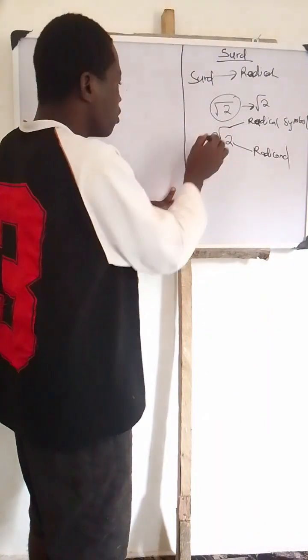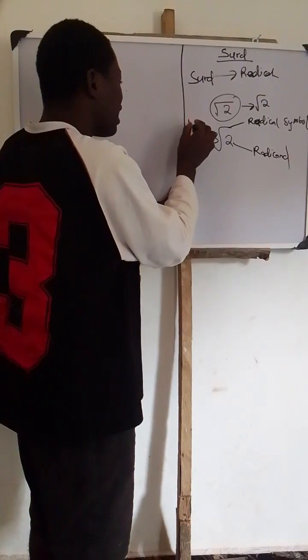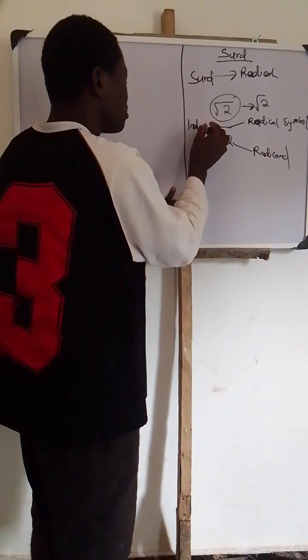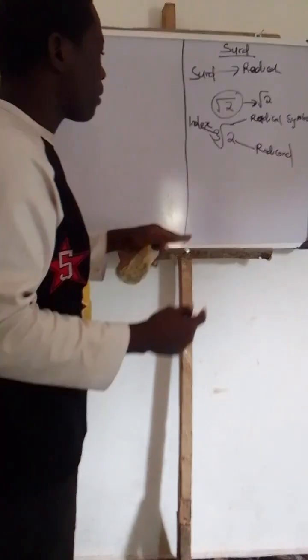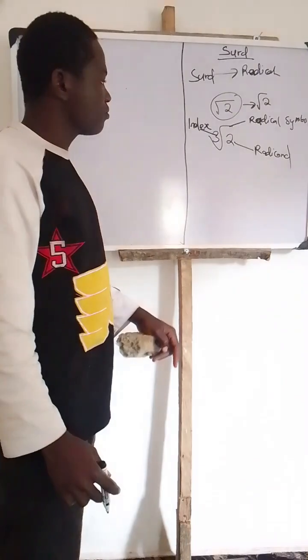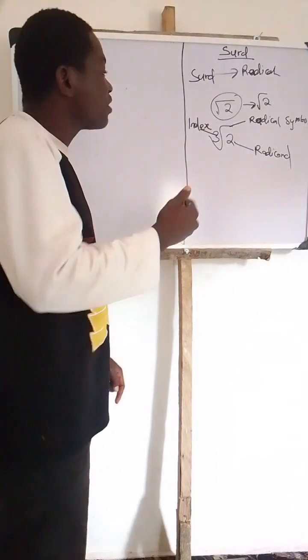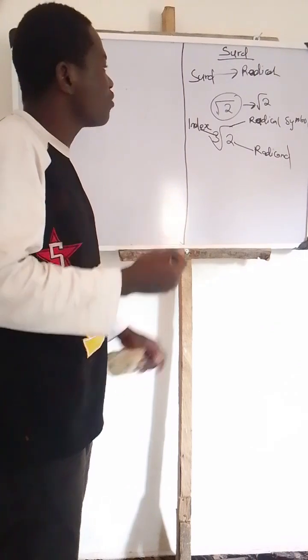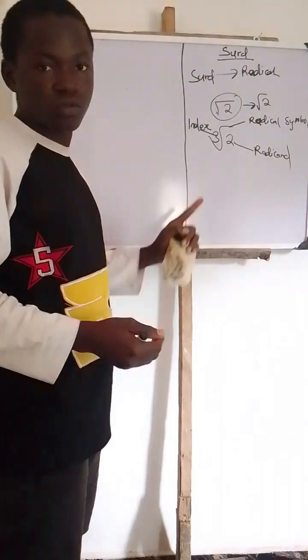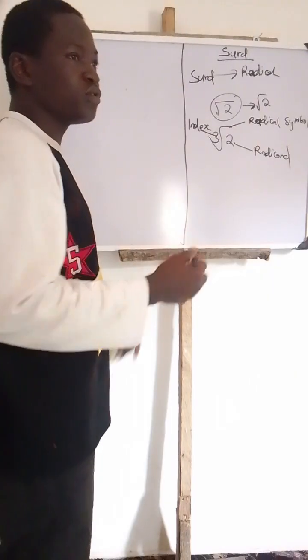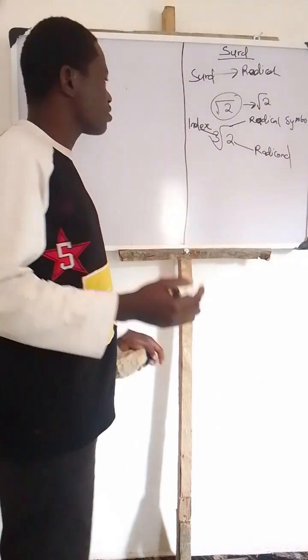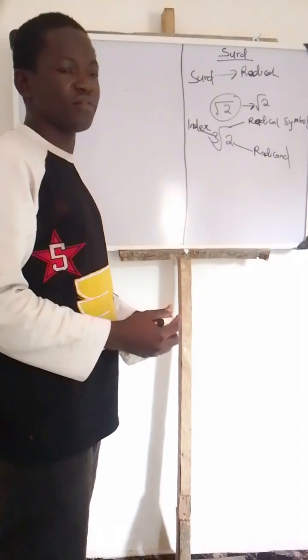Do you understand it? This is called the index. If you don't call it index, you call it power. That is power 3. This is the clear definition of radical and surd. In this place, you are going to see types of surds. There are many types of surds.